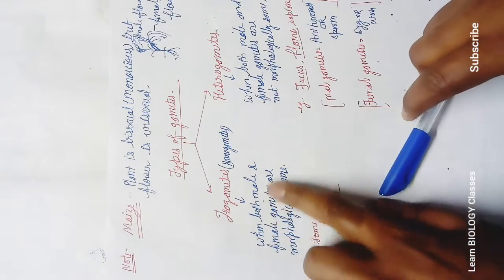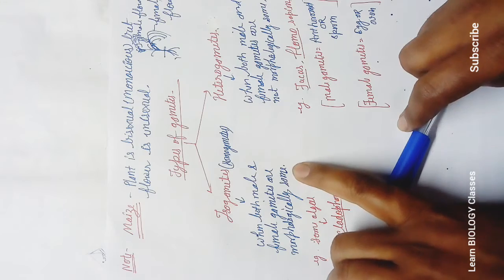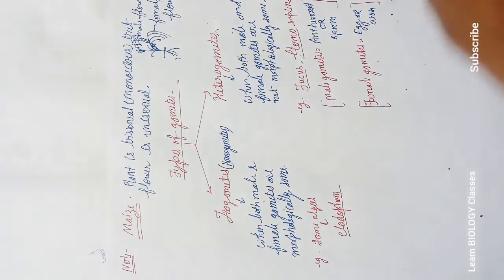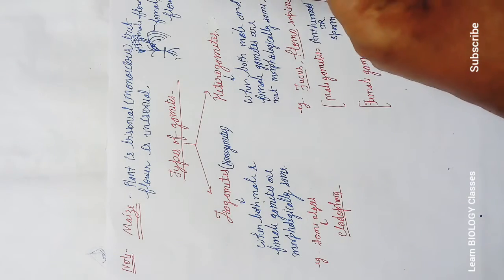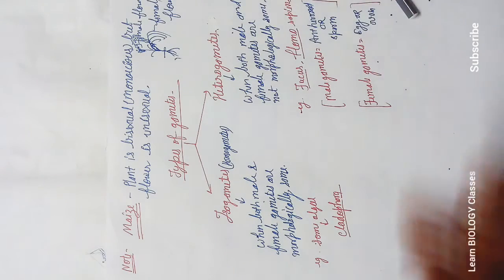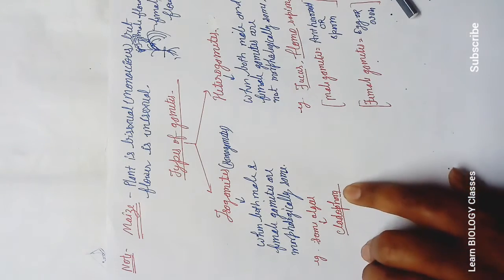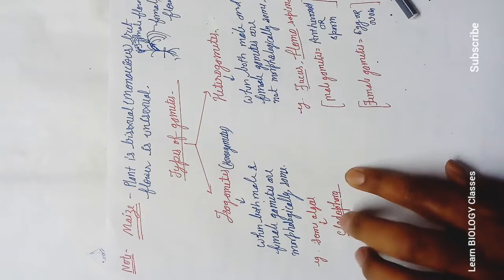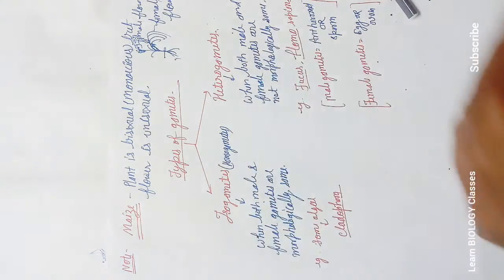When both male and female gametes are morphologically the same or similar, having the same appearance, this is called isogametes. Example, some algae, for example Cladophora. Now 10 marks will be of MCQ in your coming session.